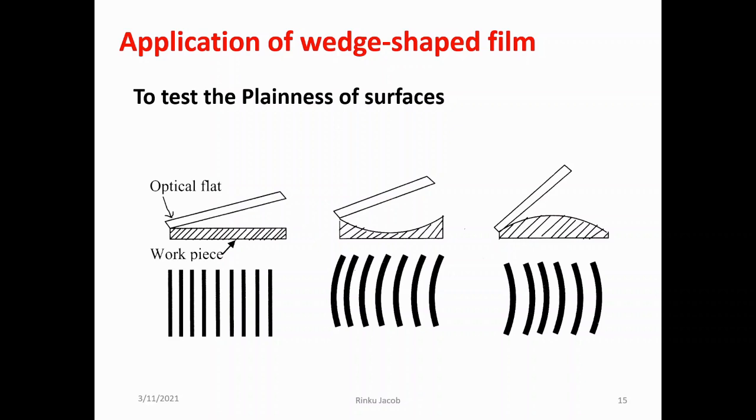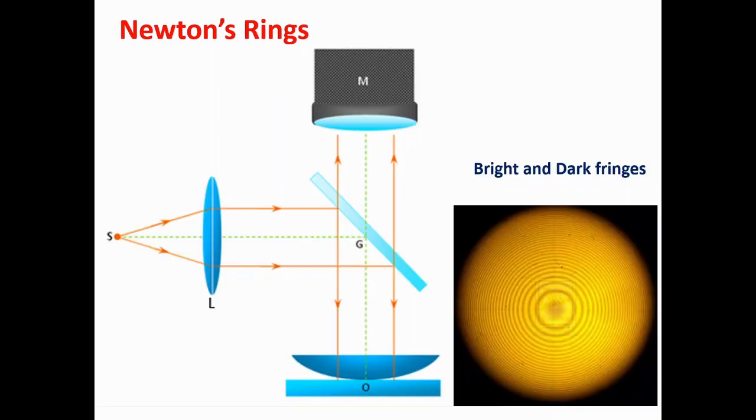Areas between the flat and the work surface that are not in contact form this air wedge. The change in thickness of the air wedge will dictate the shape and orientation of the interference bands. Thus, we can test the plainness of the surfaces. Next, I will discuss Newton's rings.